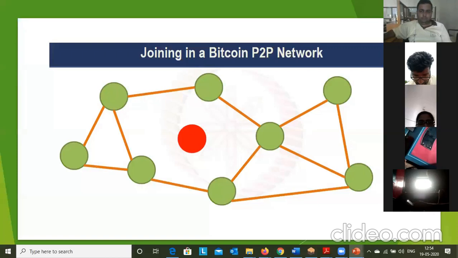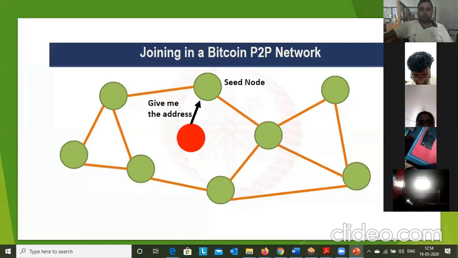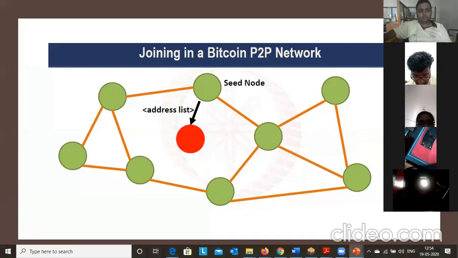So now what does that particular node have to do? It will ask for the address. This is the seed node. The new node will ask the seed node about the addresses: what are the addresses you have, you can give me so that I will connect. The seed node will have the addresses of neighbors, so the new node gets the address list.